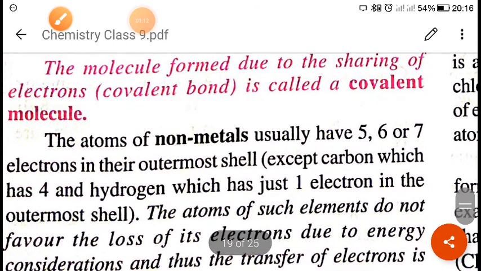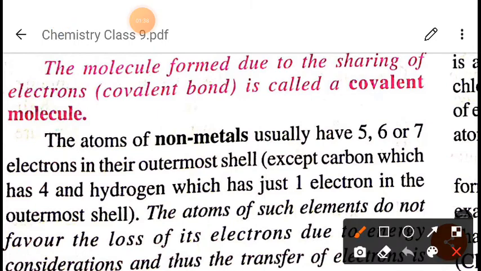So which elements will give a covalent bond? Generally, a covalent bond is formed by non-metals. When we were discussing atomic structure, I told you that metals have a tendency to give electrons, but non-metals have a tendency to accept electrons. Non-metals have either 5, 6 or 7 electrons in their outermost shell, except carbon, which has 4, and hydrogen, which has 1.